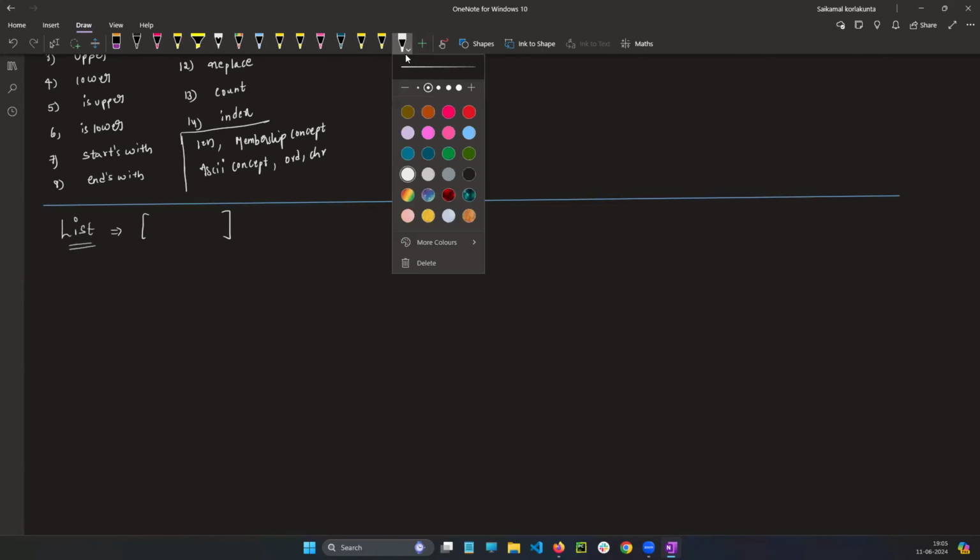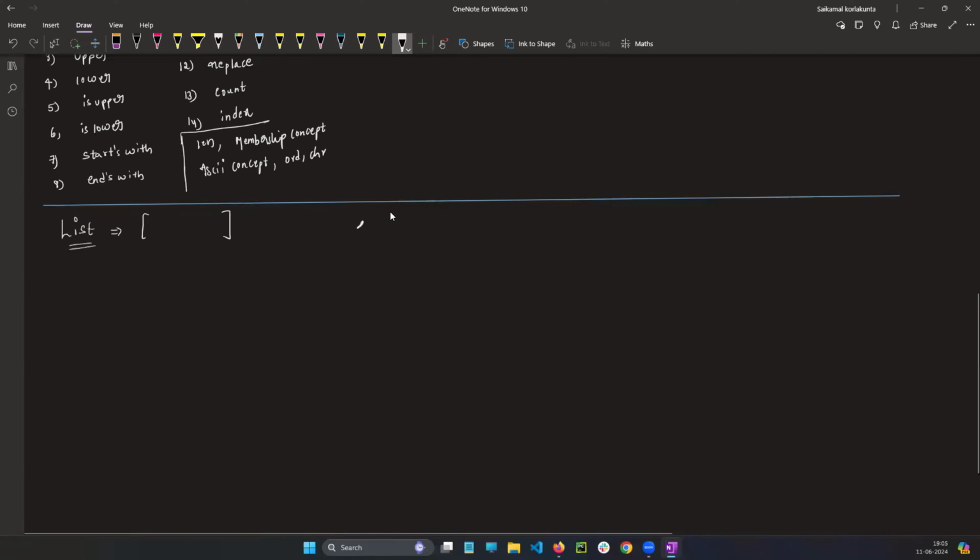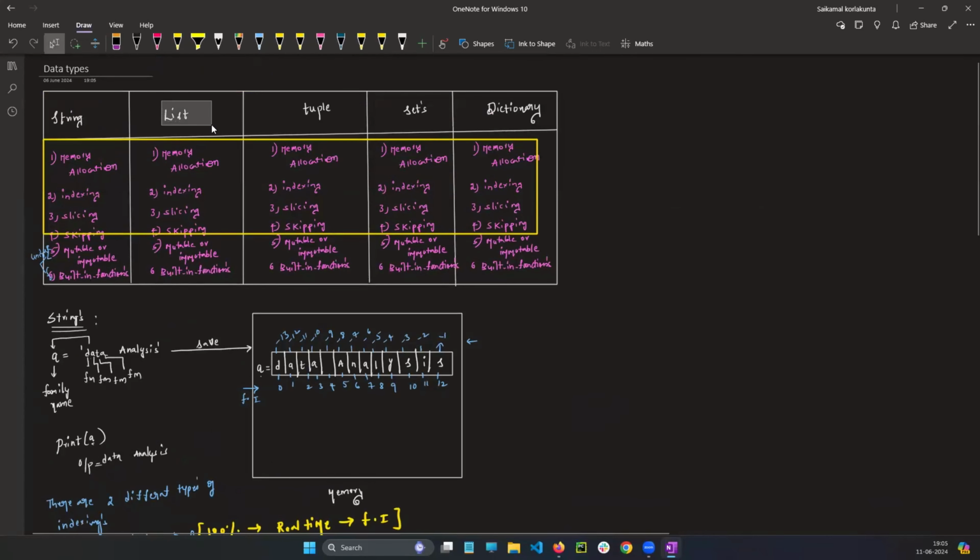If you take the string, you represent it with quotes. Suppose I write A is equal to data, anything you write in between the quotes is a string, which we have seen in the last section very clearly. In the same way, today we are going to discuss the concept of list.